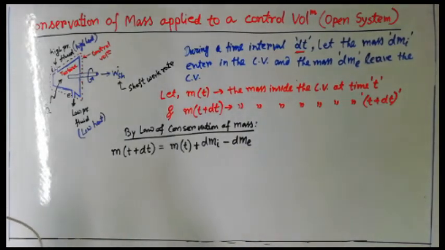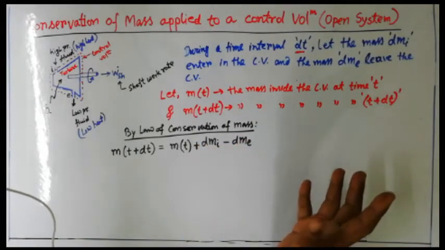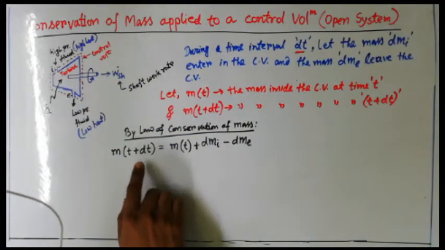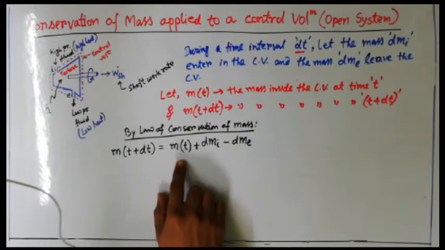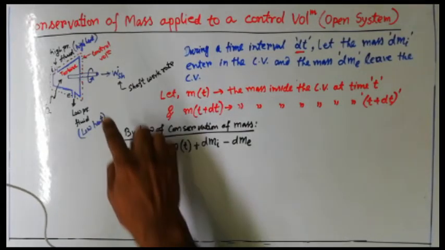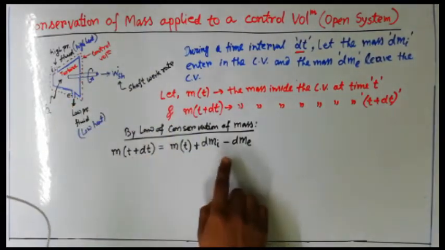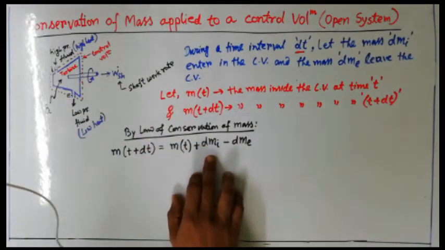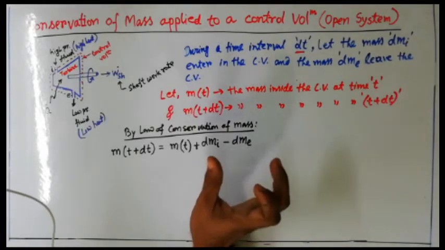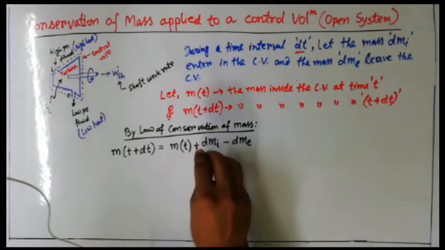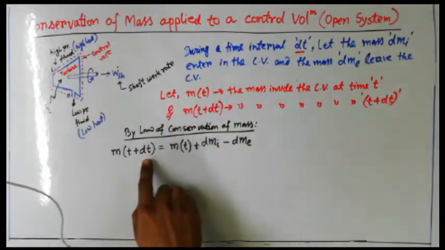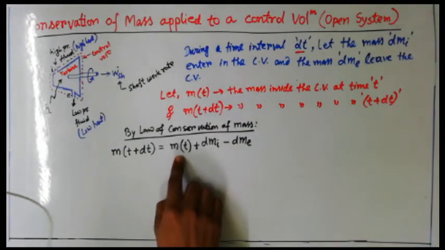m_(t+dt) is the final mass, the amount of mass existing inside the turbine after the total time span. And that obviously will be equal to, initially the mass was m_t, then dm_i is coming in and dm_e is going out of the turbine, or out of that control volume. So dm_i minus dm_e is the resultant mass staying inside the control volume after the time interval of dt, and initially m_t was present there.